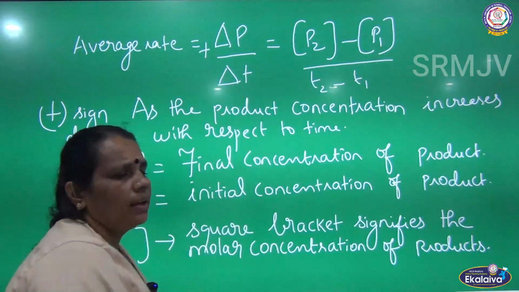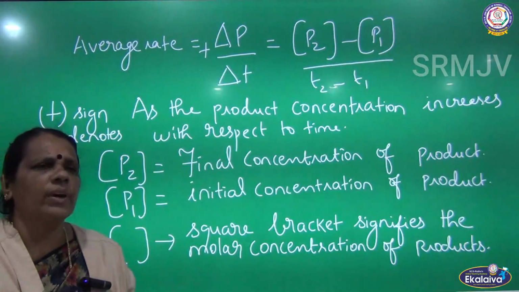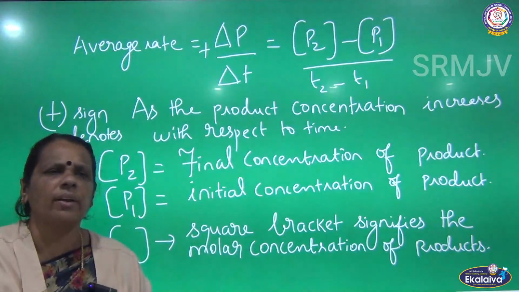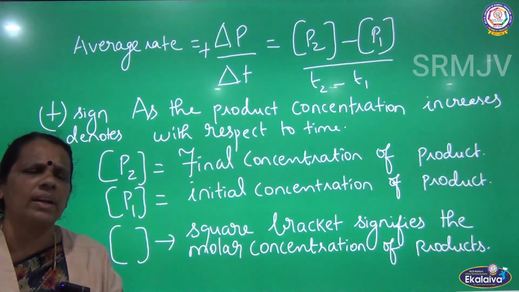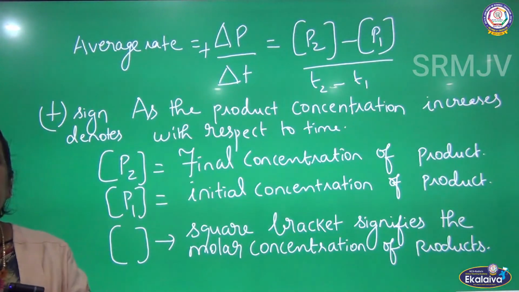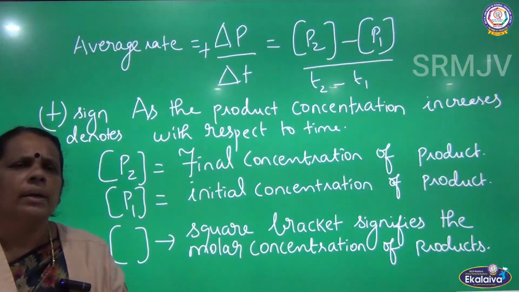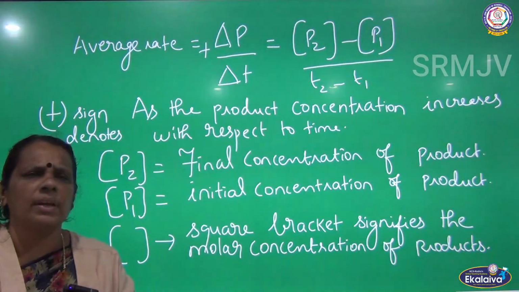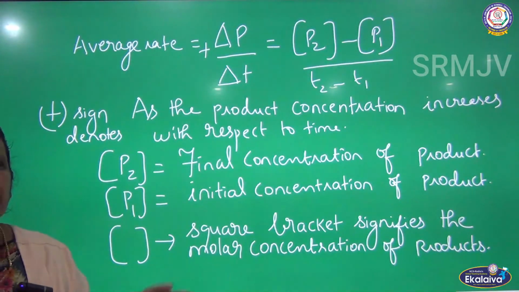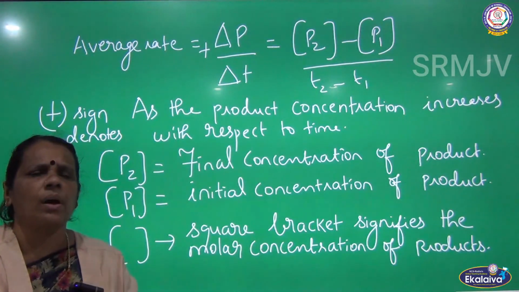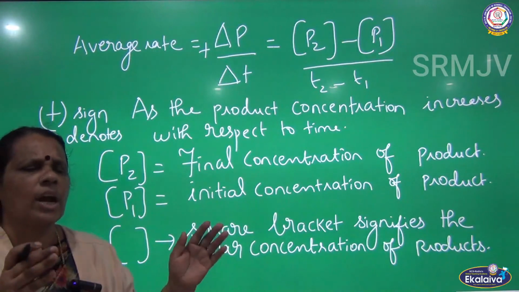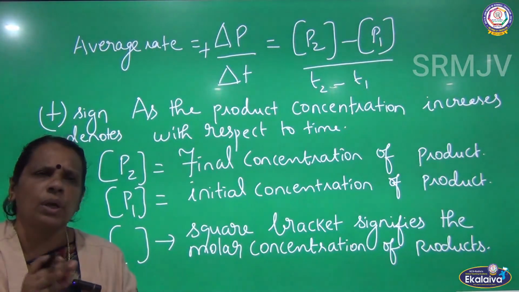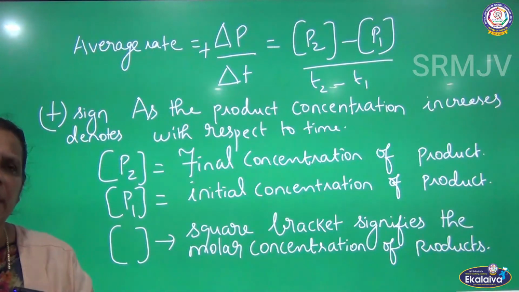So actually I have derived the expression for average rate of the reaction. Rate of the reaction or average rate of the reaction, both are the same. How can we calculate the average rate? Either the decrease in concentration of A divided by time, or the increase in concentration of the product divided by time. I have assumed the general equation R gives P, where 1 mole of the reactant gave 1 mole of the product. Here the stoichiometric coefficient of both R and P is 1, unity.